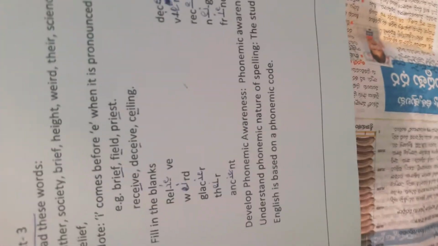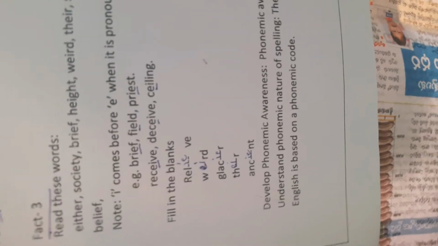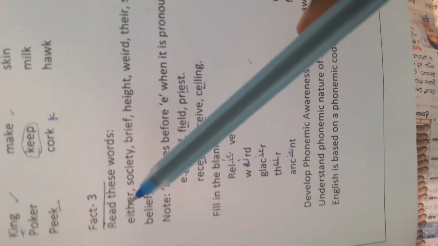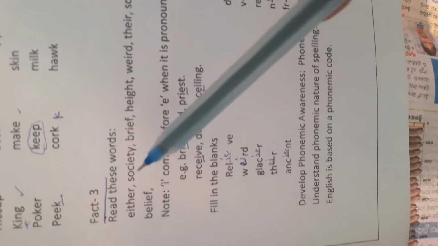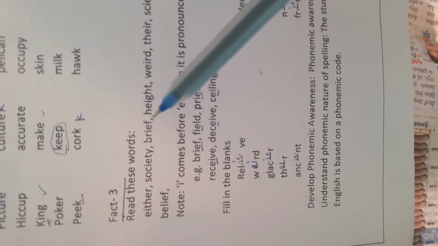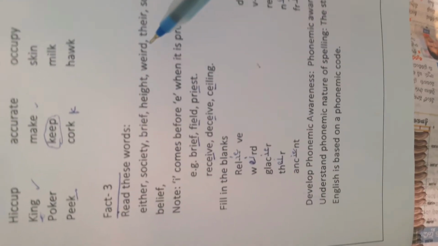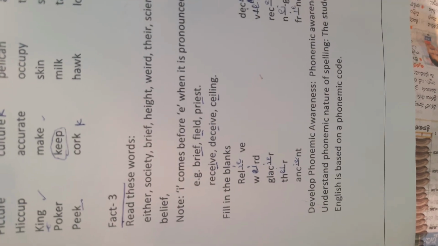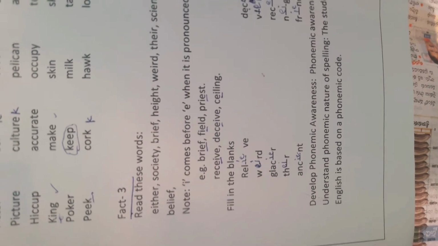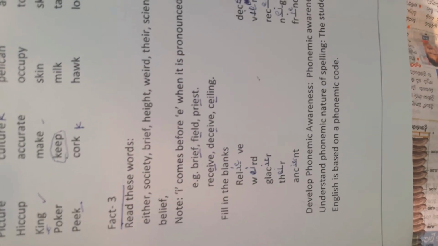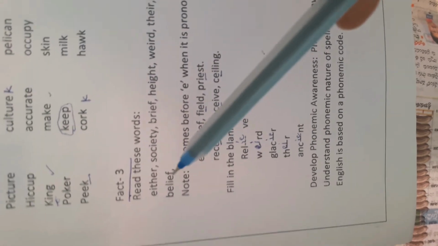Coming to fact 3. Read these words. Either, society, brief, height, weird, their, science, priest, foreign, ancient, thief, relief, belief.